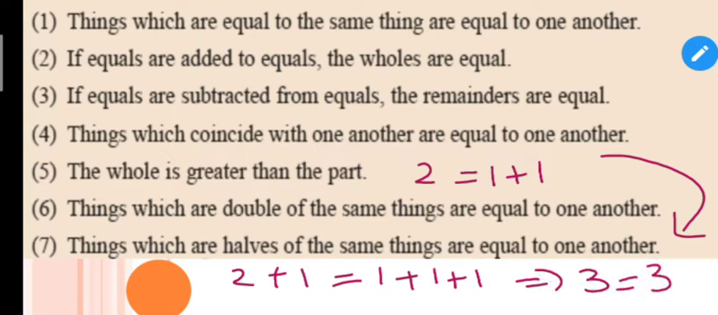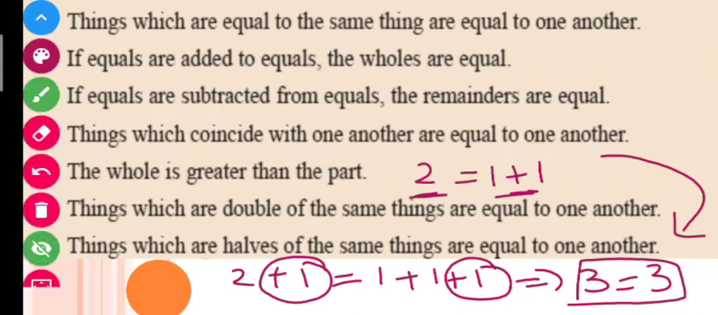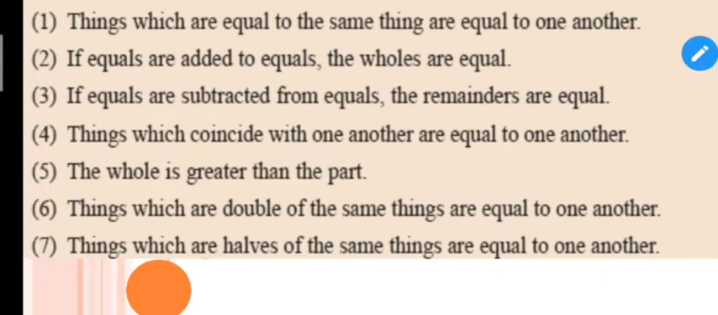So this is the same as this assumption, or this axiom. It is saying that if I add equals to equals, like 2 is equal to 2, and if I add the same thing, that is plus 1 here and plus 1 here, again I will get the same result. This is what I have to tell you. Now let's move to our third axiom.